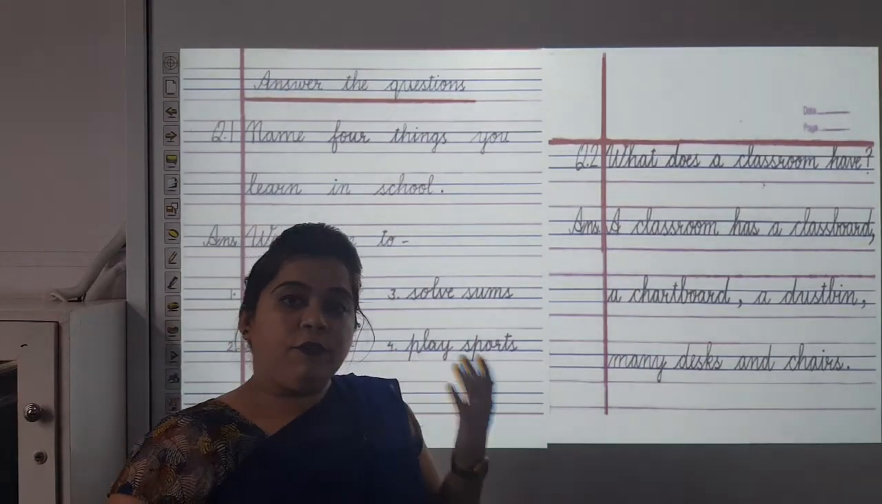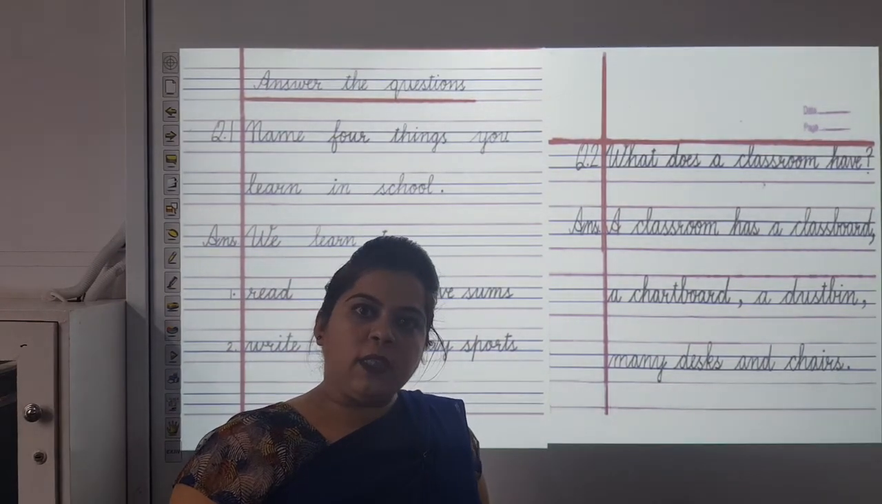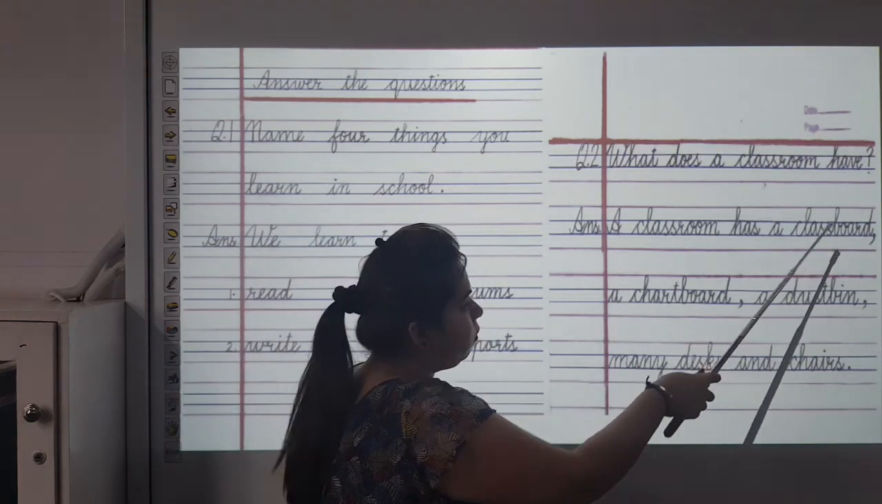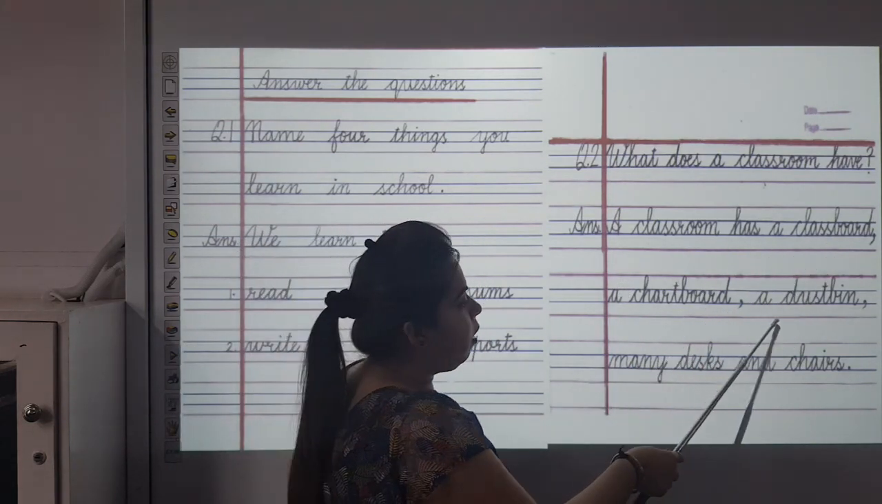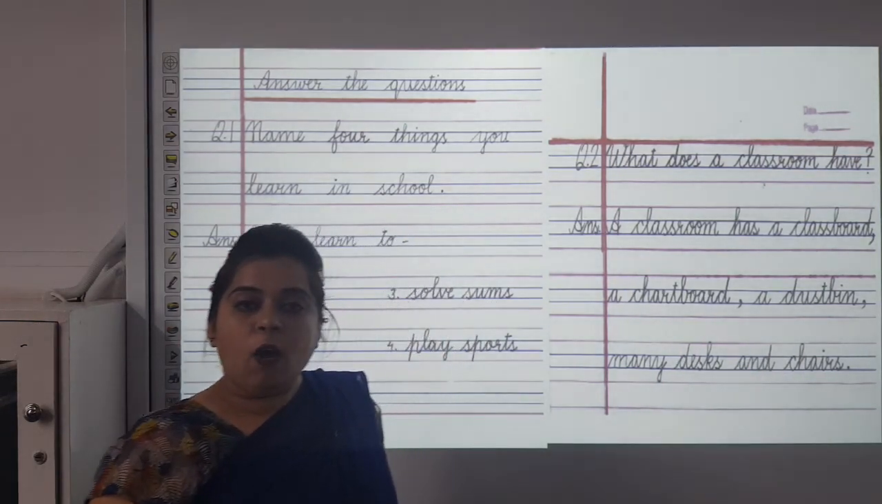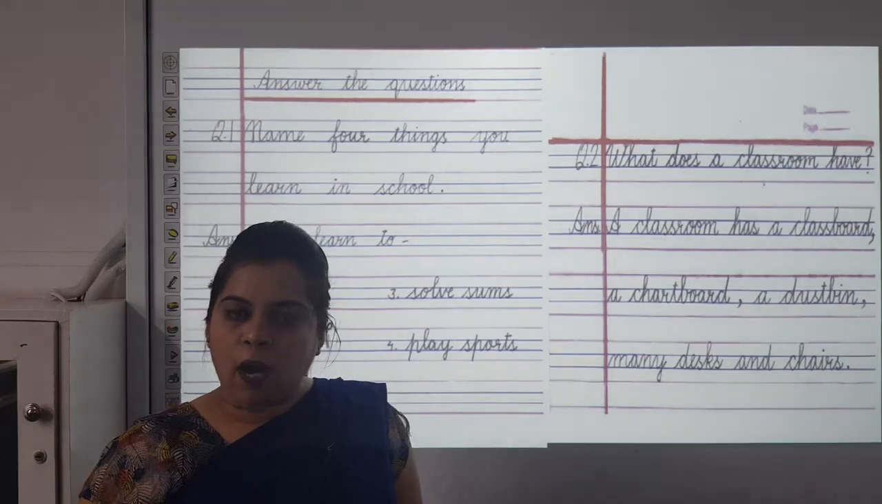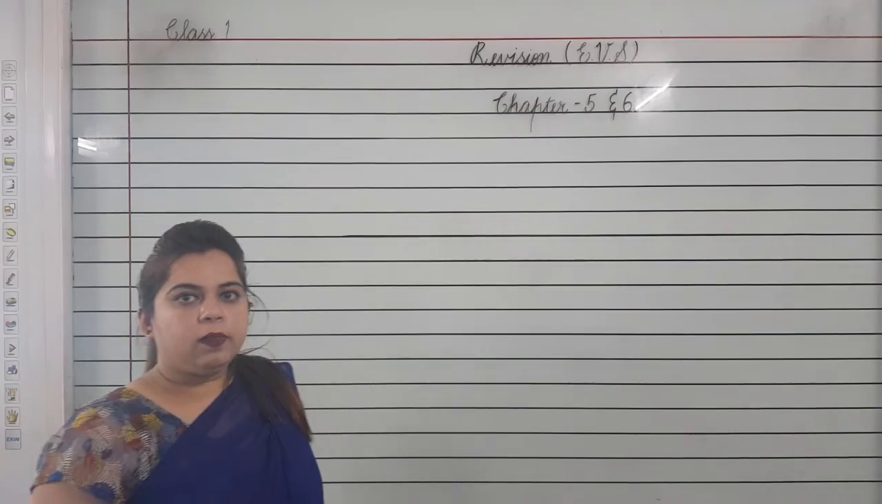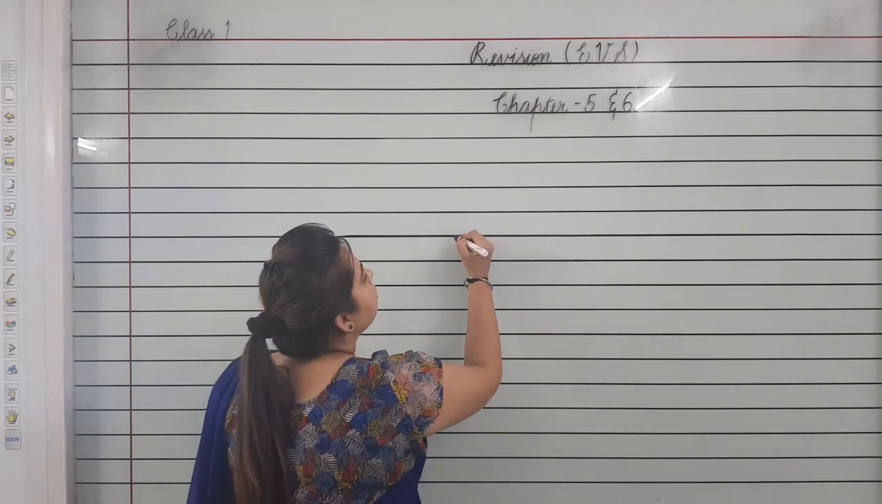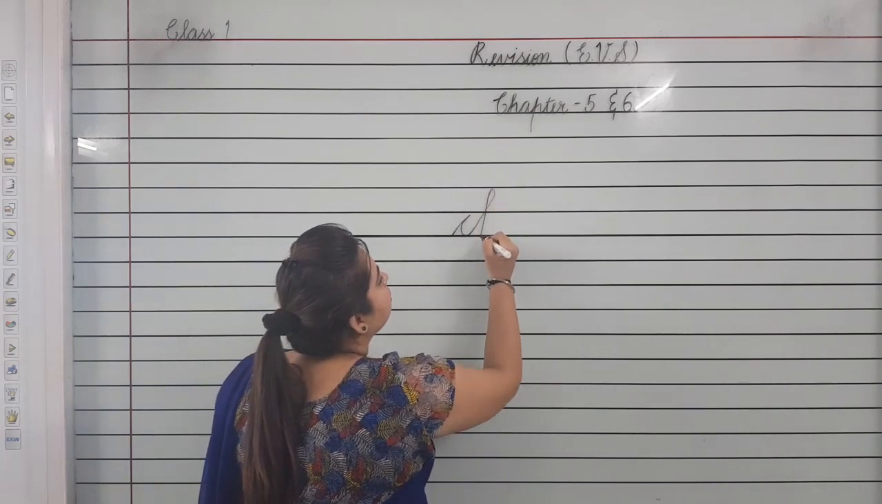Now, we have different things in our classroom. What all are the things? We will see. A classroom has a classboard, a chartboard, a dustbin, many desks and chairs. Now, we will learn spelling of hard words. Now, let us see spelling of hard words. First is chartboard.